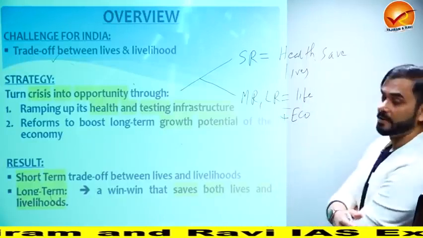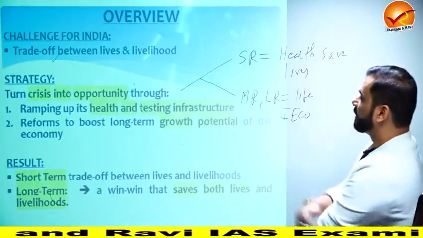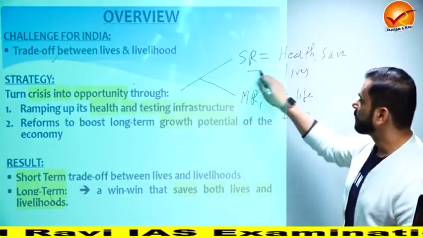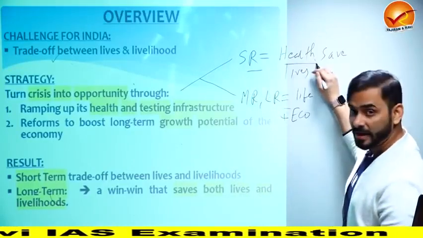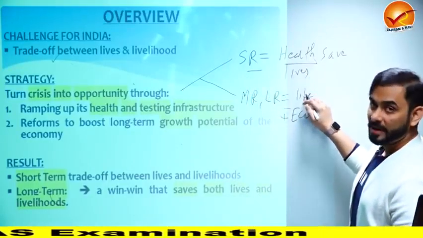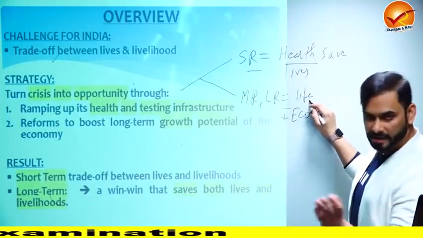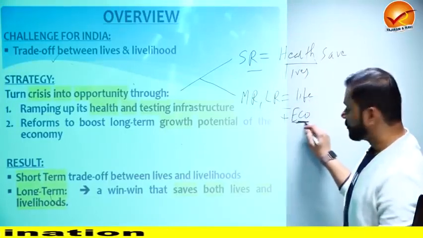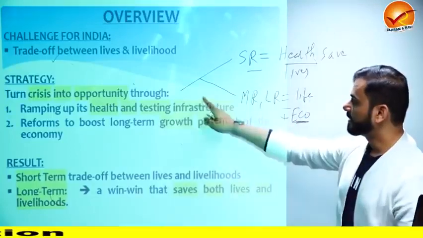That was the strategy. In the short term, they said we will focus on health and sacrifice GDP. In the long run, health will be taken care of as usual, but we will focus on GDP, which means economic growth. That's the strategy.